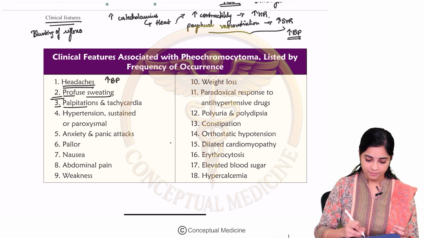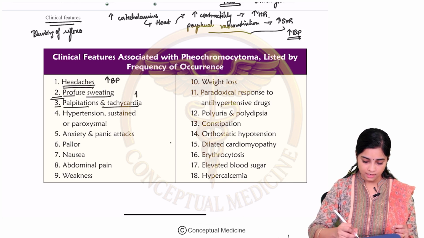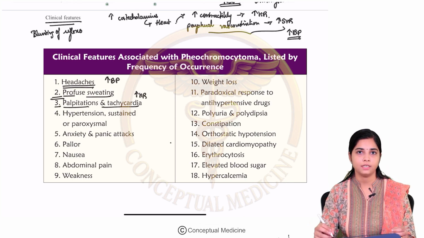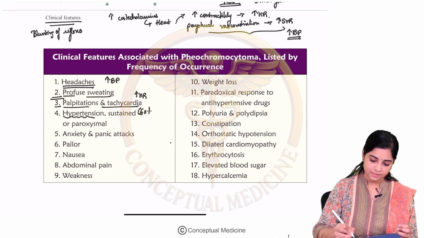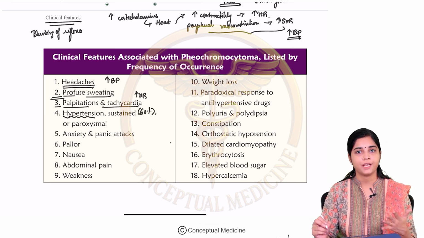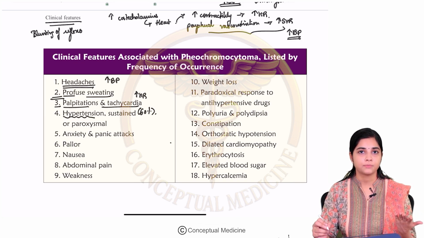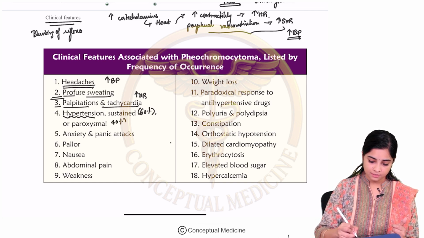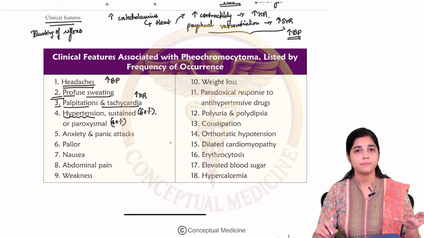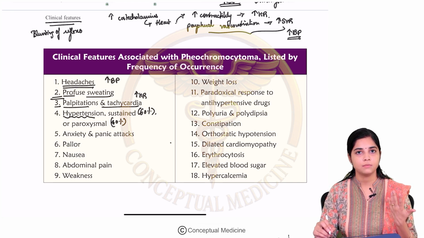Third symptom, palpitations and tachycardia. Why? Catecholamines' effect on the heart. It can cause an increase in the heart rate, resulting in palpitations or tachycardia. Then, hypertension. 60% of the individuals present with sustained hypertension or refractory hypertension, refractory to up to 2 to 3 groups of antihypertensives. 40% of the individuals present with paroxysmal hypertension, where sometimes the BP will be normal. When the catecholamine release is more, then the BP can shoot up. So, they can have sustained or paroxysmal hypertension.